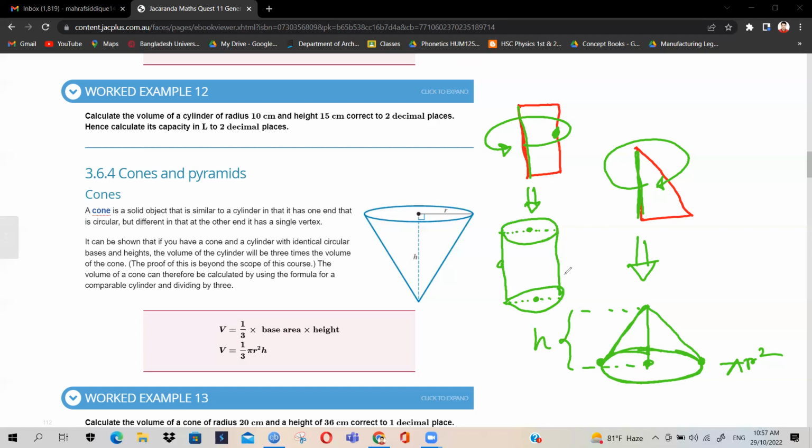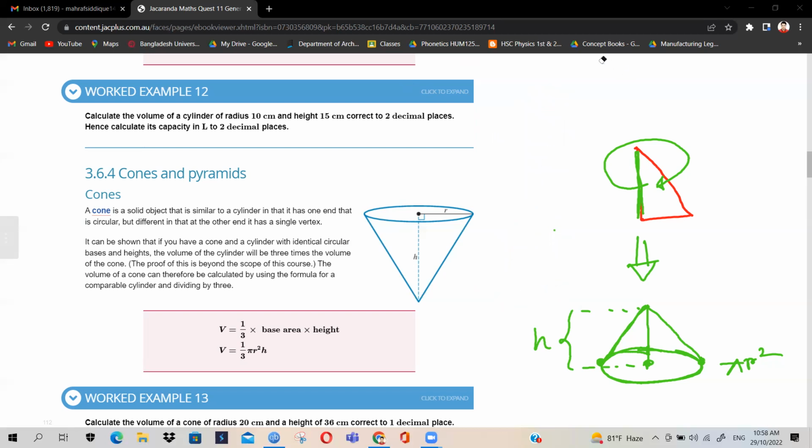But if you see a cylinder yourself, you will see that the distance between this point and this point is the same. Why? Because obviously this denotes the diameter of the circle. So obviously they will be at the same point. Understand my point? Okay. So if you get any question, that is why I let you know how cylinders are formed.